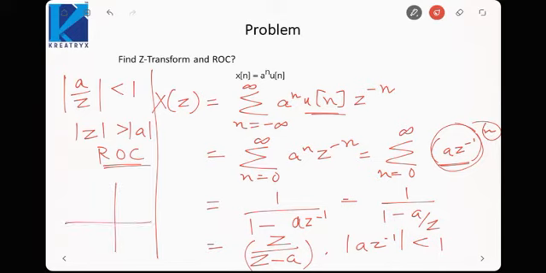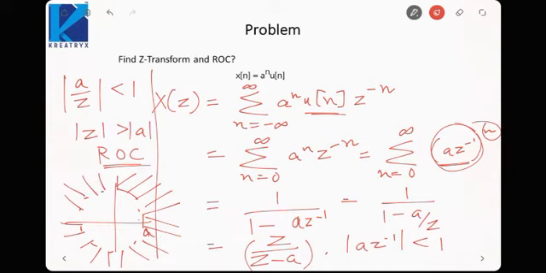It can only converge if mod z is greater than mod a. This is the equation of a circle of radius mod a, so z must lie in the exterior of this circle. The circle is given by mod z equal to mod a, so the exterior of that circle will be my ROC. Is it fine?